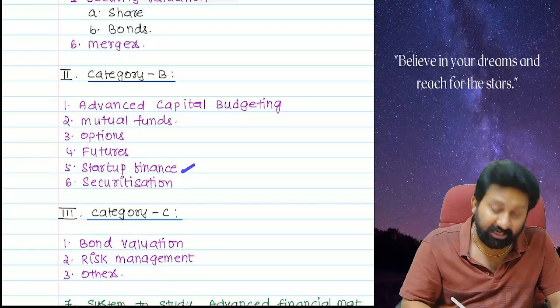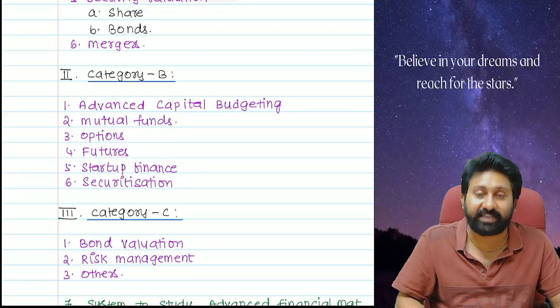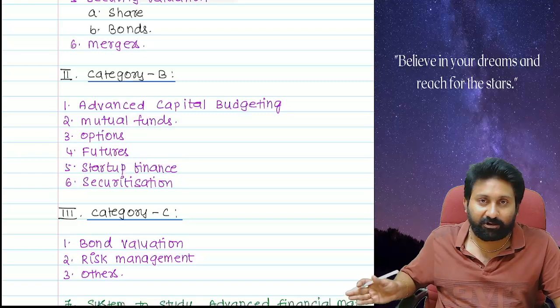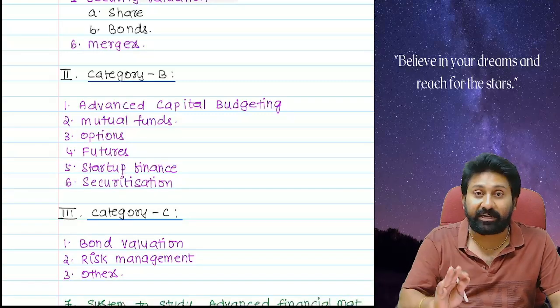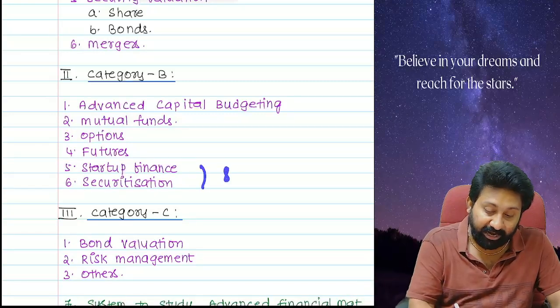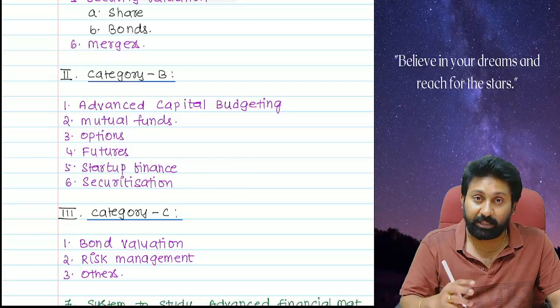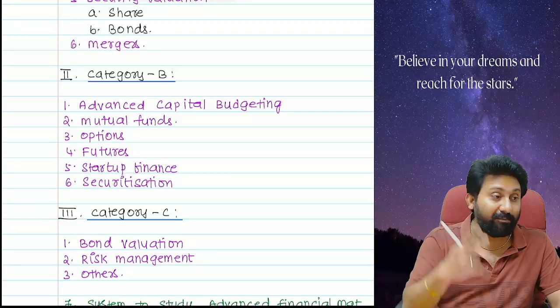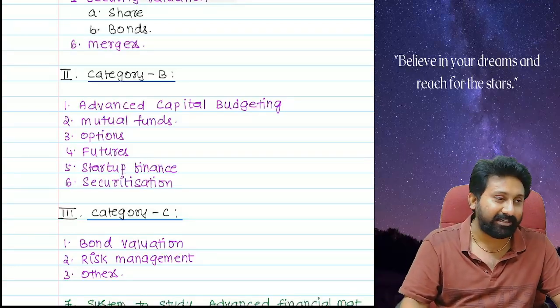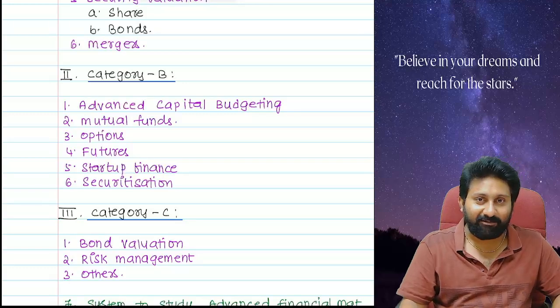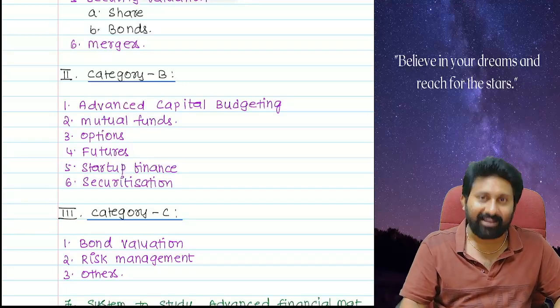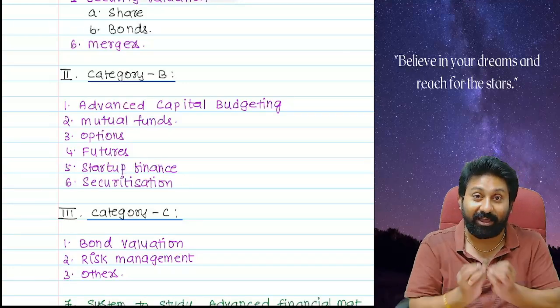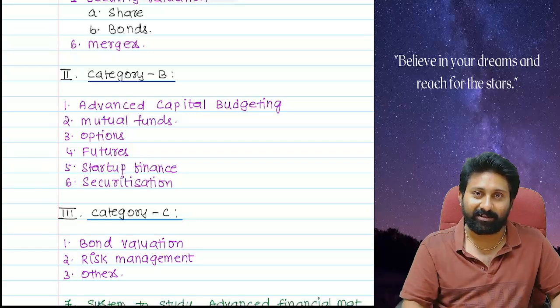Okay, startup finance and securitization. Reason: in the last attempt, the November 2024 exam, theory was tested only for 8 marks. That means May 25, November 25, full blast. Okay, AFM and a fire. It's not just a fire, it's a wildfire.